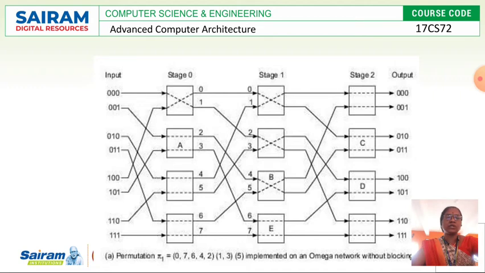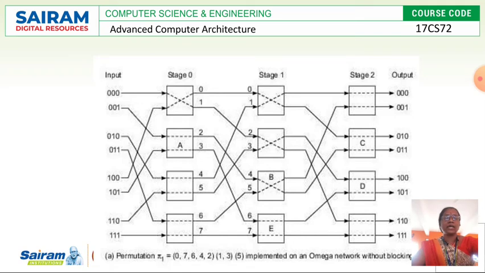Here is one more diagram. It shows how this omega network is implemented without blocking. Here one formula is the permutation formula, pi 1. Pi 1 is equal to the bracket 0 7 6 4 2 1 3 5. This shows the connections: from 0 to 7, 7 to 6, 6 to 4, 4 to 2, 2 to 1, 1 to 3, 3 to 5, and 5 is connected to itself. So there is a self connection between 5 and 5.